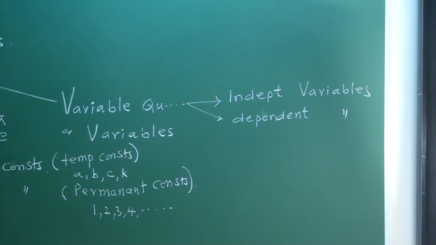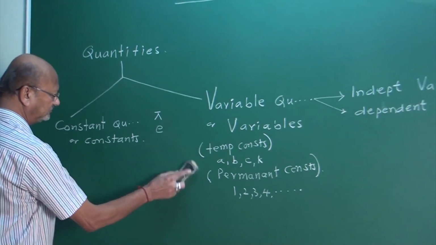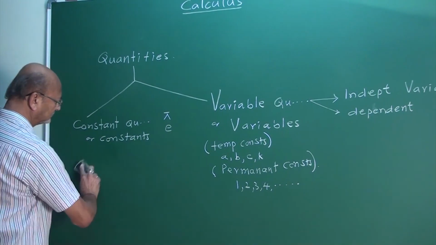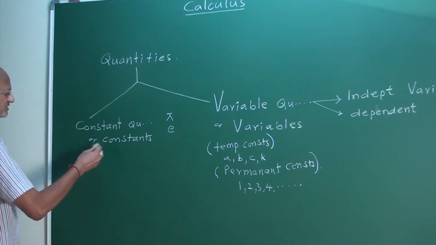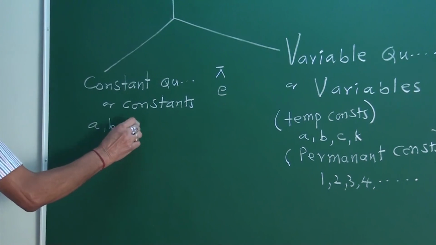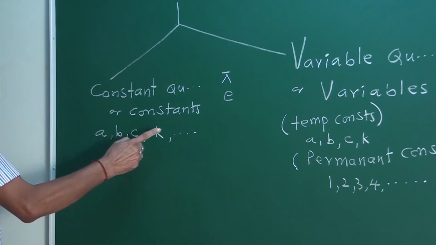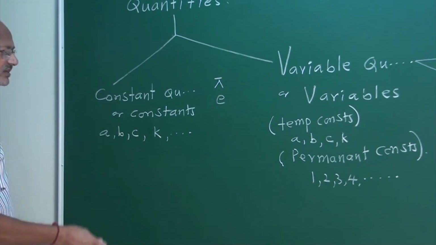Normally, my friends, constants are denoted by the letters A, B, C, K, like this. These are the letters we use for constants.